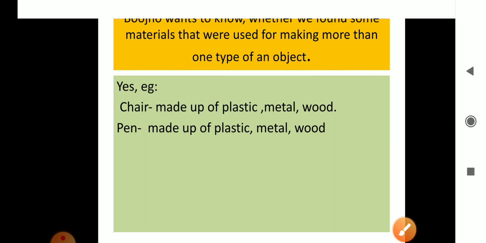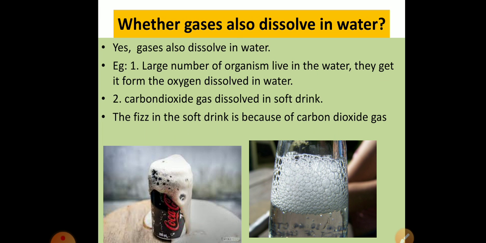Next is whether gases also dissolve in water. Then yes, gases also dissolve in water. Just like solids and liquids, some gases also dissolve in water. A large number of plants and animals live in the water. From where do they get the oxygen for breathing? Then they obtain it from the oxygen dissolved in the water.